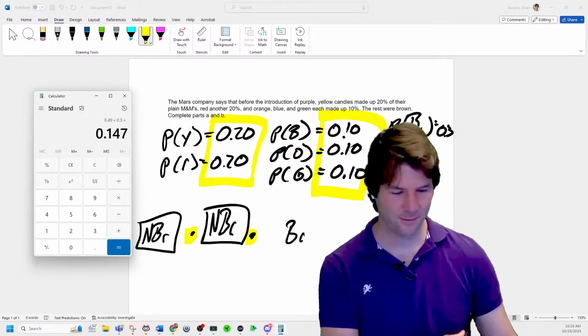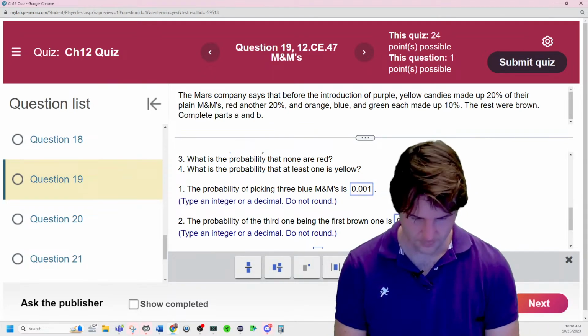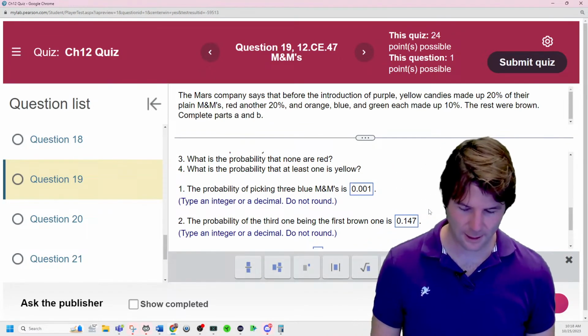Hey, 0.147. Still got it. Maybe. I can do it. Got this.